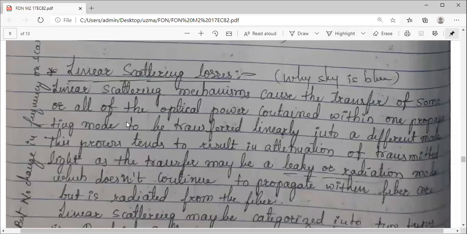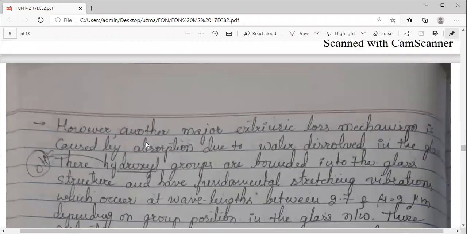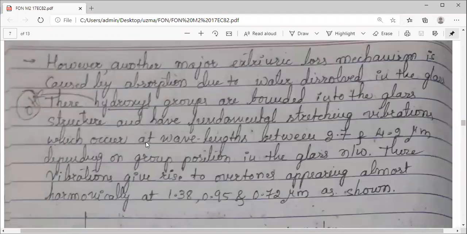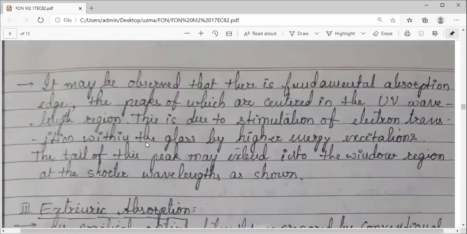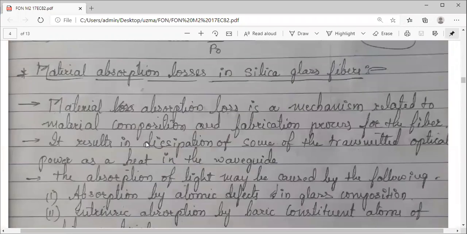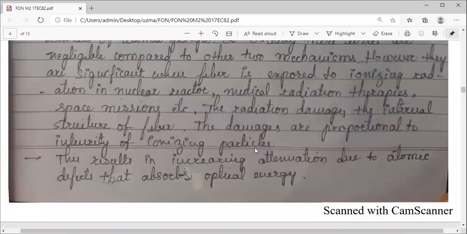In the previous session, we have seen some of the losses, the mechanisms which cause attenuation. There were material absorption losses. There were three different losses which we have come across in material absorption. One is due to the atomic defects. Let me just quickly show you the slide. One is absorption due to the atomic defects.